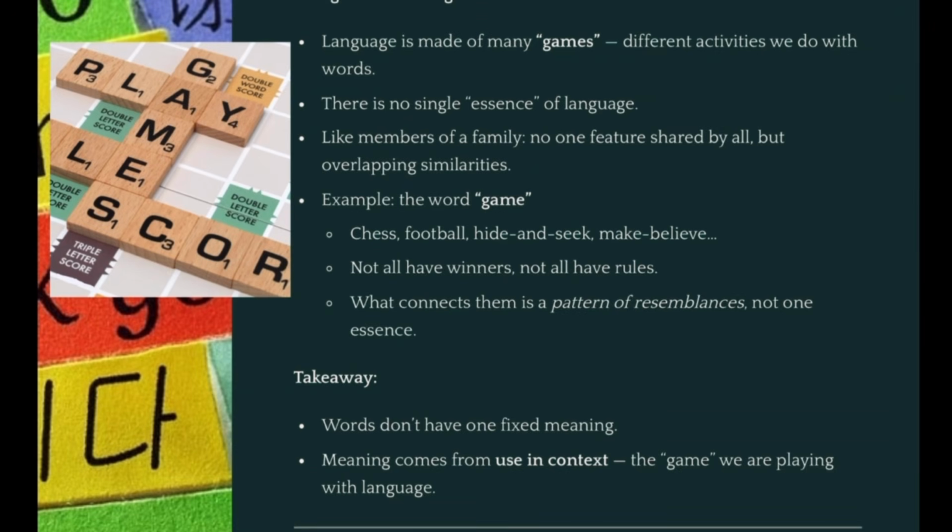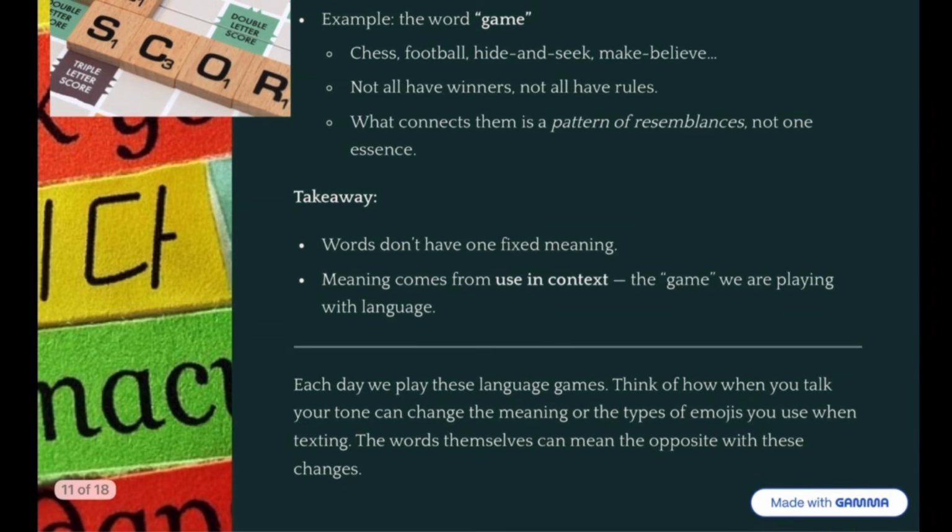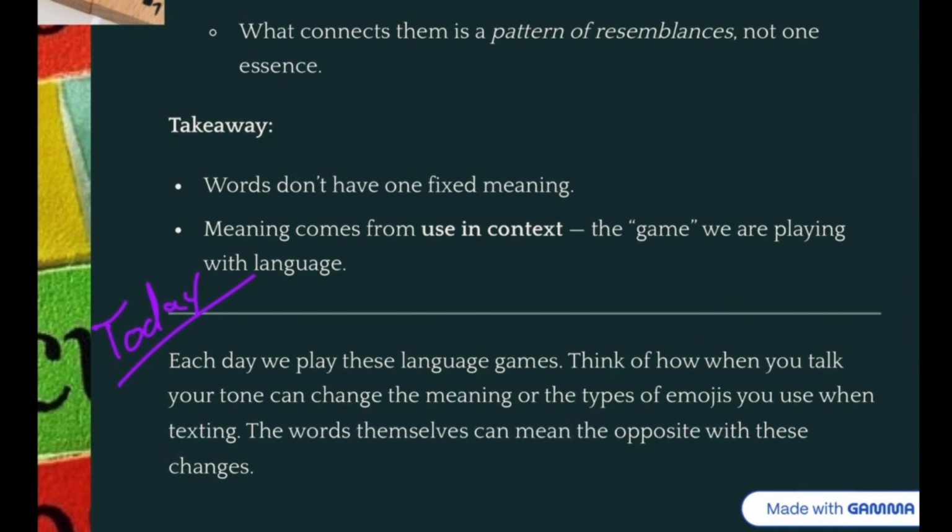Not every word has one essence, one meaning. So again, what this means is that words do not have fixed meaning, is what Wittgenstein says, and that meaning actually comes from how we use them. In other words, use in context. Because we are always sort of playing a game with our language. And we see this every day today, because each day we play these games by how we say things.